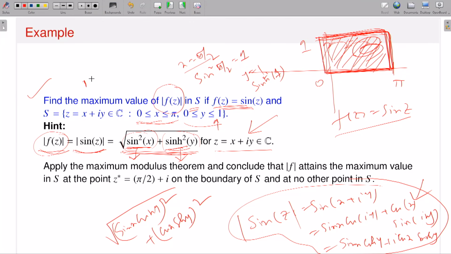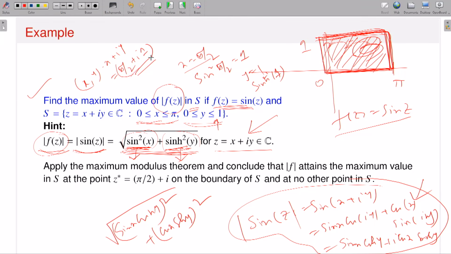So if I consider the point x comma y, or x plus iy, which is pi by 2 plus i times 1, this is the point where the modulus of f of z attains the maximum, because sine square x takes the maximum value 1, and sine hyperbolic square y is increasing with y running from 0 to 1, so it takes the maximum at y equal to 1.